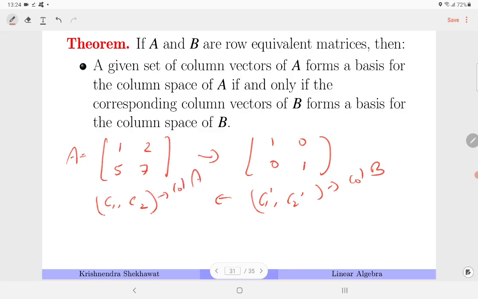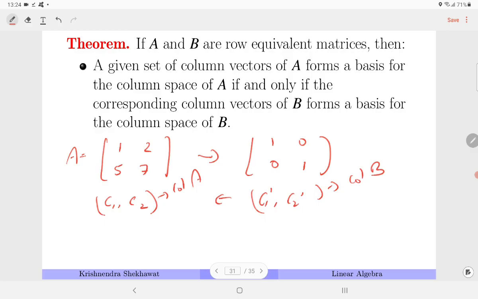So recall that in the previous case I said that if R1 dash, R2 dash is a basis for row B, then they are also the basis for row A. But in this case we are not claiming the same. We are claiming if C1 dash, C2 dash are a basis for column B, then the corresponding columns, position-wise, the first and second columns, form a basis for column A. Okay, so two observations. The first observation is if these two are LI, then the corresponding columns are LI.